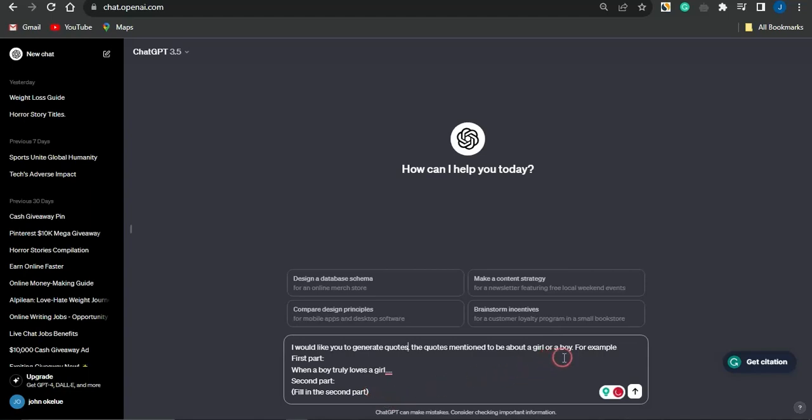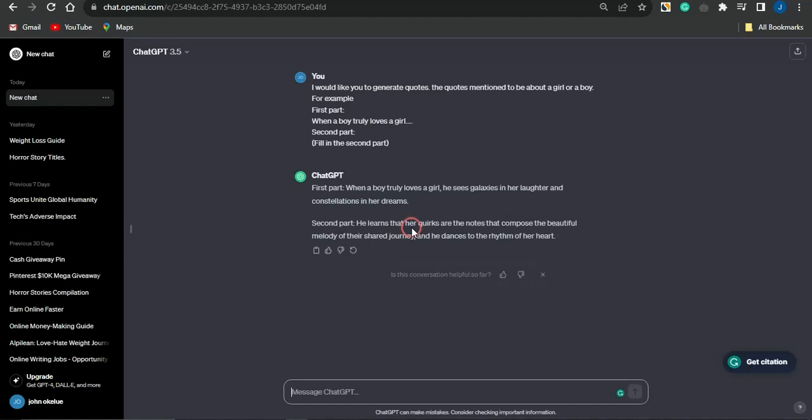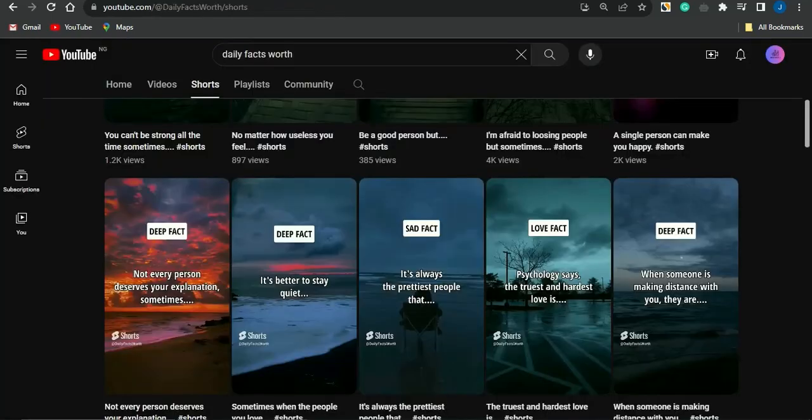Once I click on enter here, I've sent ChatGPT the prompt, and you can see ChatGPT came up with some cool stuff, which says: when a boy truly loves a girl, he sees galaxies in her laughter and constellations in her dreams. The second part says he learns her squeaks and notes and composes a beautiful melody, and so on and so forth. ChatGPT is doing a good job, and this is quite similar to the facts which this particular platform posts.